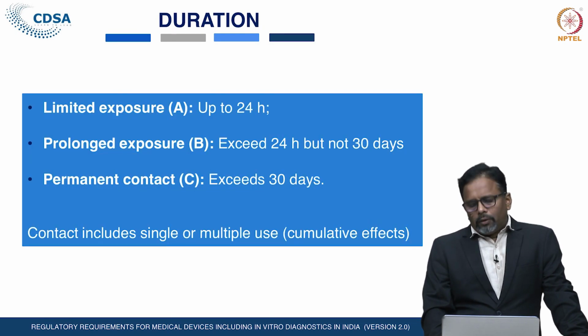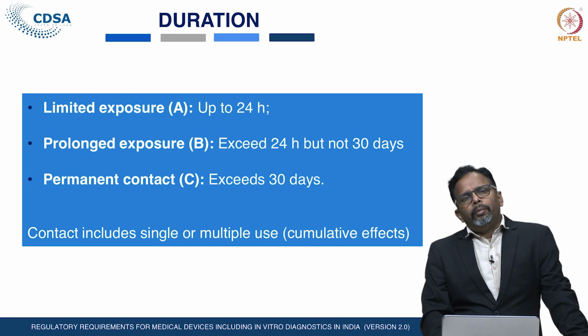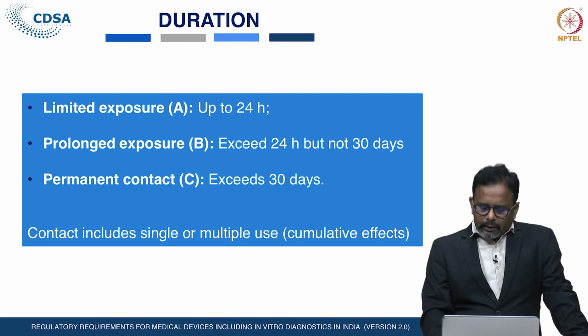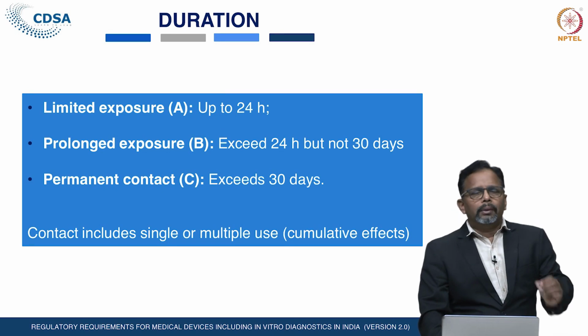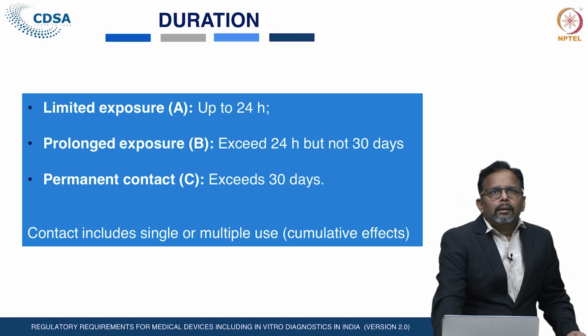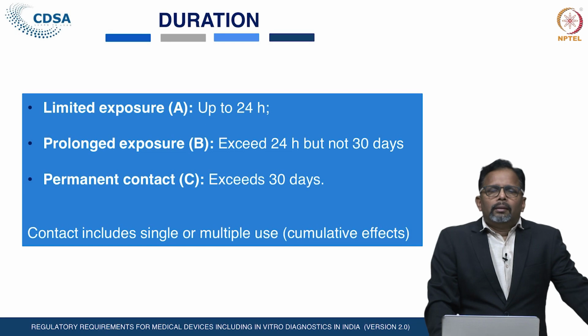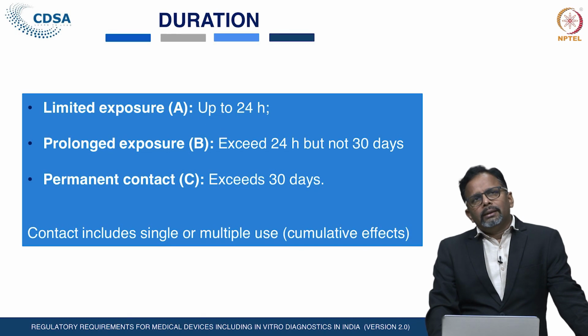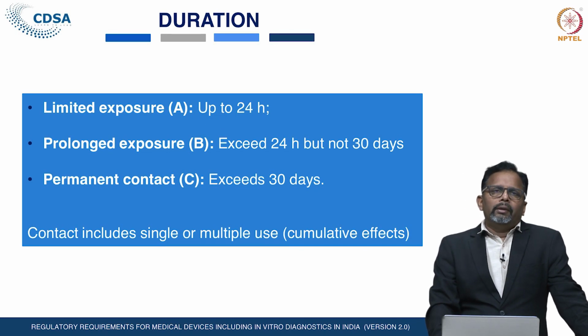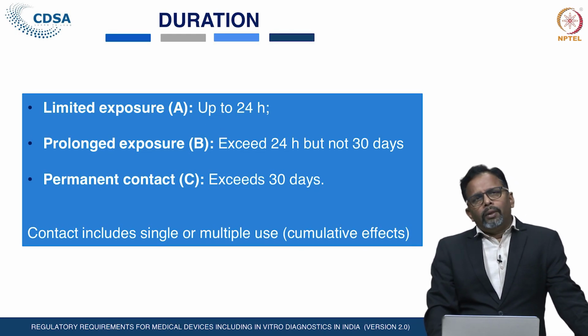So, these are the various types of medical devices based on the category of the contact of the medical devices with the human body, that can be categorized into three main parts, and the duration of the contact, that we have discussed, that three types of duration are prescribed in the standards. The limited exposure, that is the device is in contact with the human body up to 24 hours.